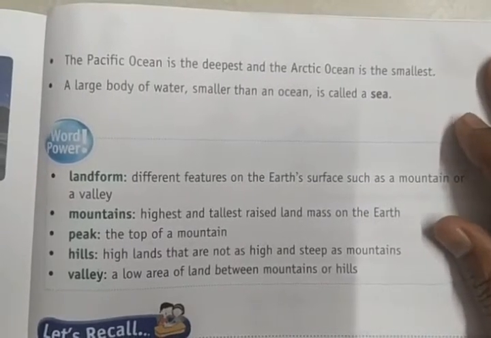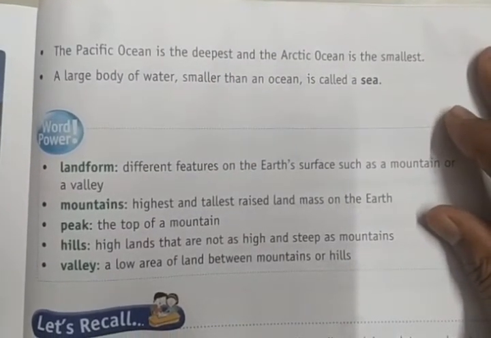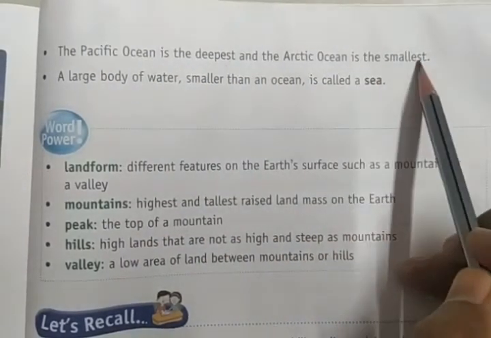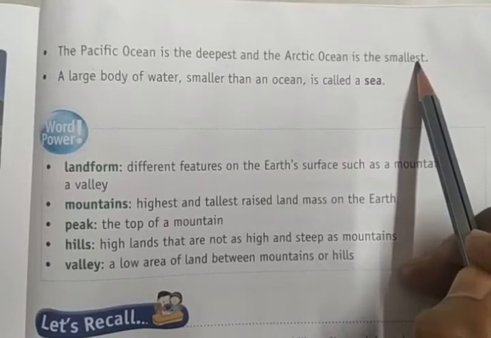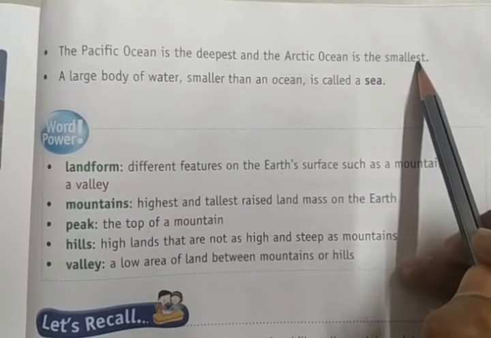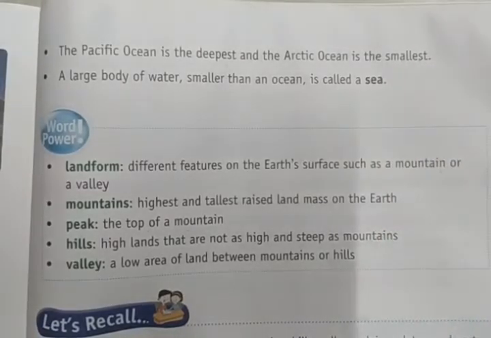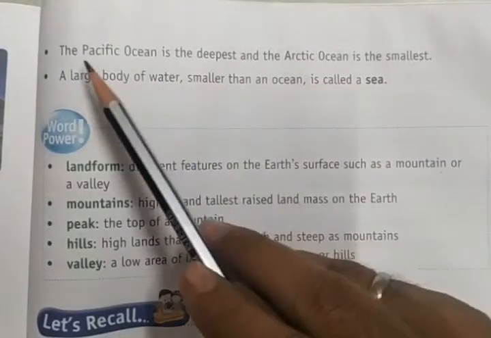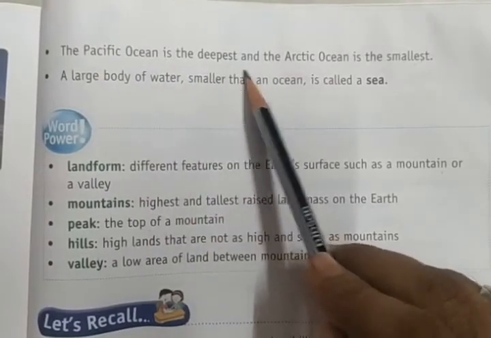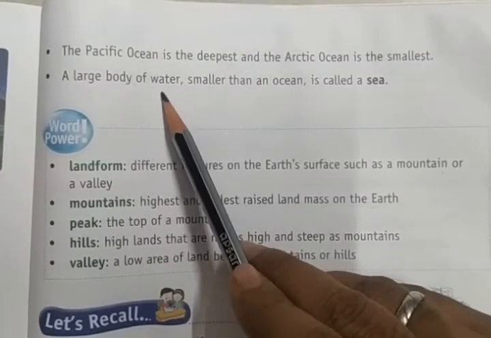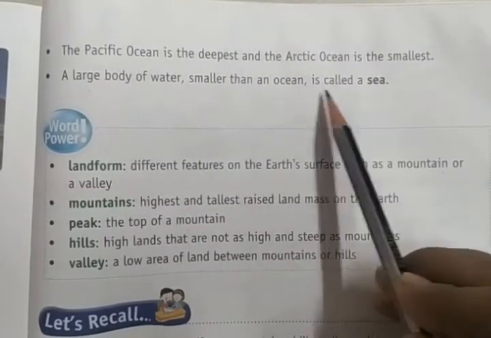Okay, right. So here you can see the Pacific Ocean is the deepest and Arctic Ocean is the smallest. Here you can see the Eastern and Western Pacific Oceans are very deep, whereas the Northern Ocean, that is the Arctic Ocean, is the smallest. There is no such depth in it. A large water body smaller than the ocean is called the sea.